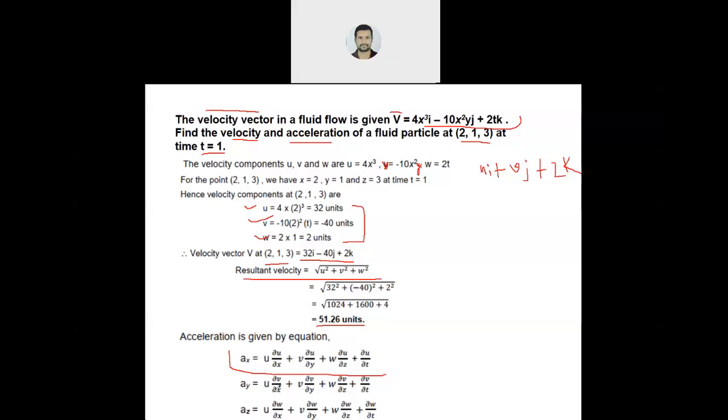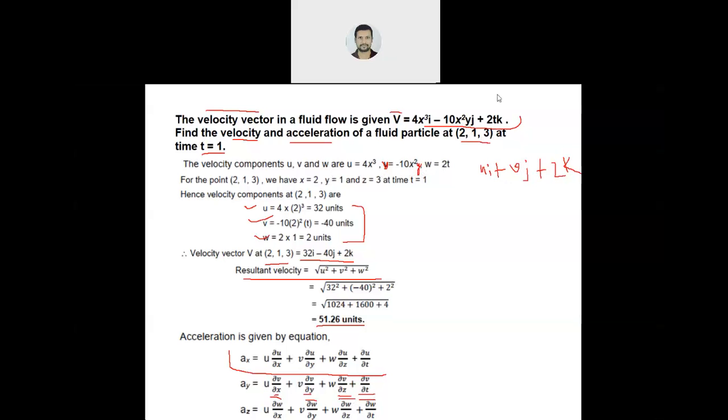Similarly for this term, and for z also: dw by dx, dw by dy, dw by dz, dw by dt. Get all the expressions. After getting the expressions in terms of x, y, t, we put the values.